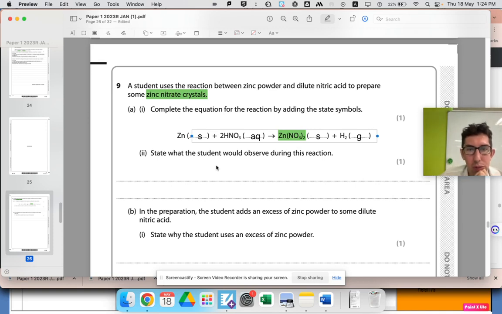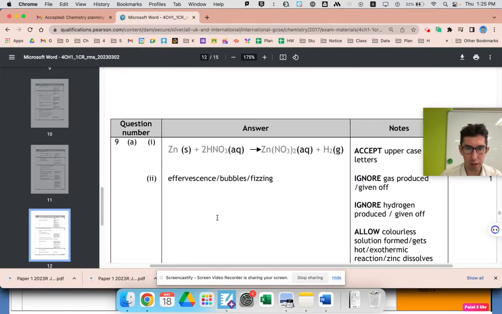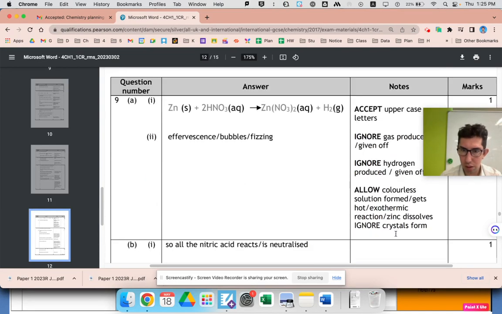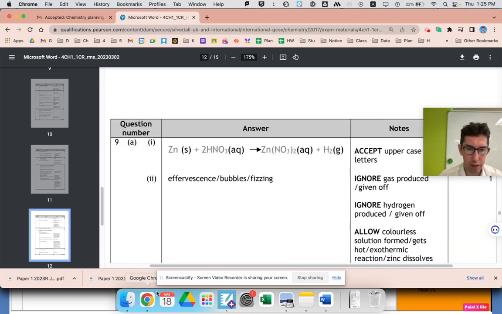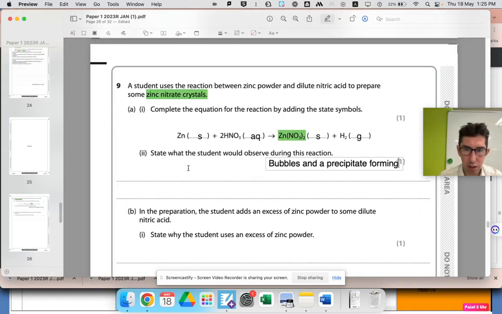State what the student would observe during this reaction. Well, what happens when you see a gas being produced? You see bubbles, and what color is it? Precipitate. You see a solid precipitate forming. I imagine you probably get 1 mark for either one of those. Look. Bubbles. Ignore crystals form. Why are they not giving the mark for that?